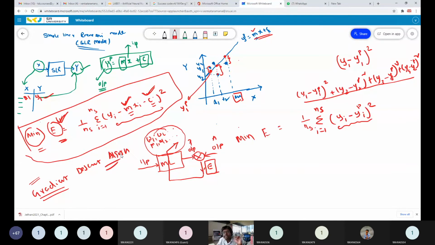So now we will move to the gradient descent algorithm. I hope you understand why we require the gradient descent algorithm. I have explained with respect to the simple linear regression model for ease of understanding. The same thing can be applicable for any machine learning model. If you have any doubt, please let me know. If you are unable to understand, we will discuss.